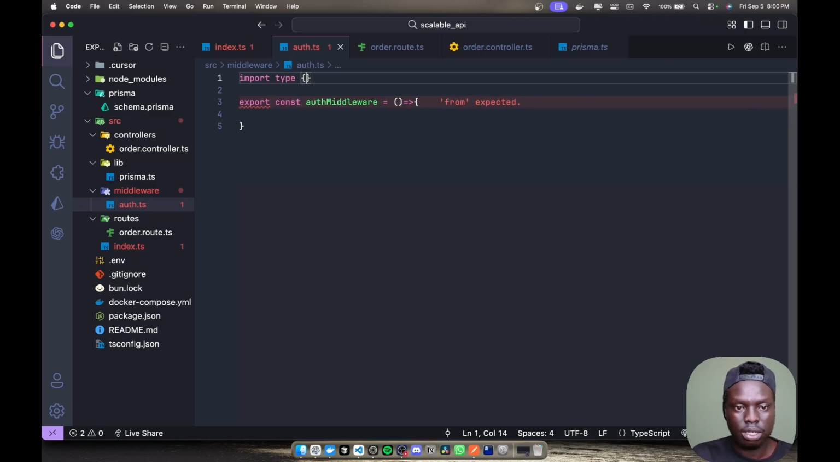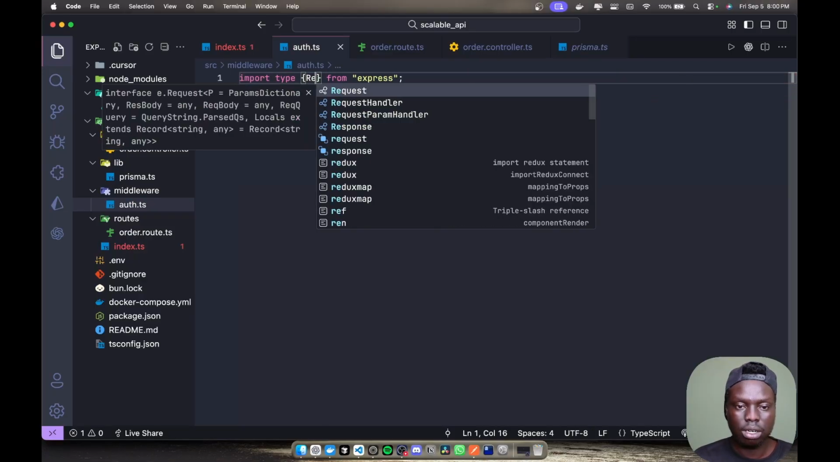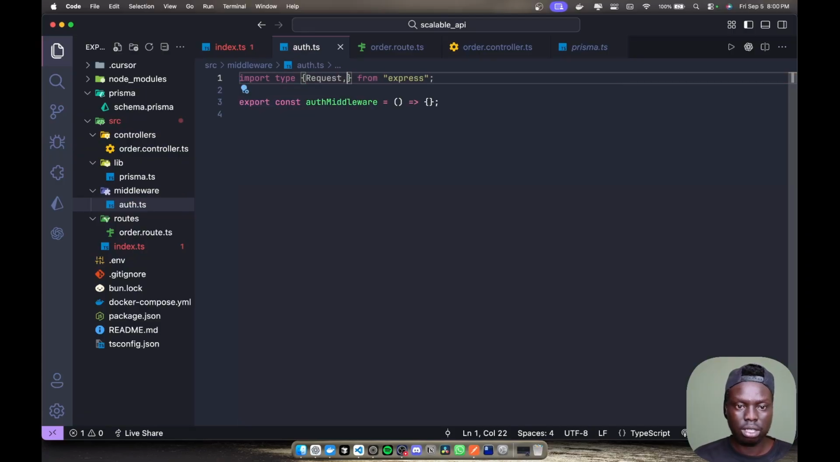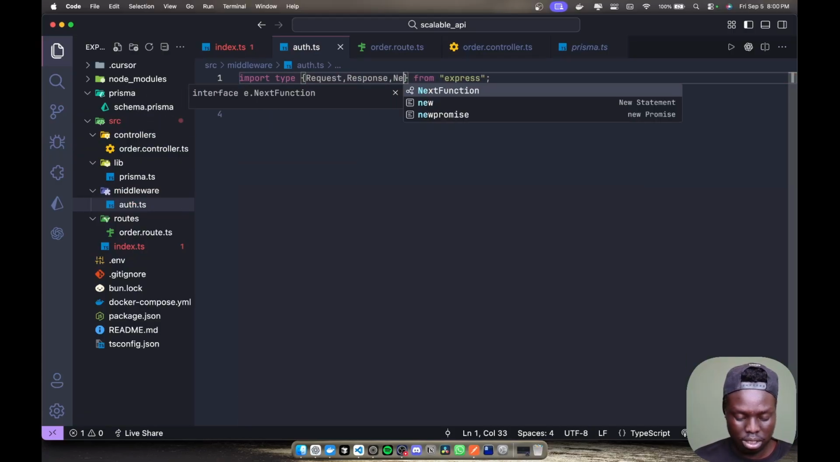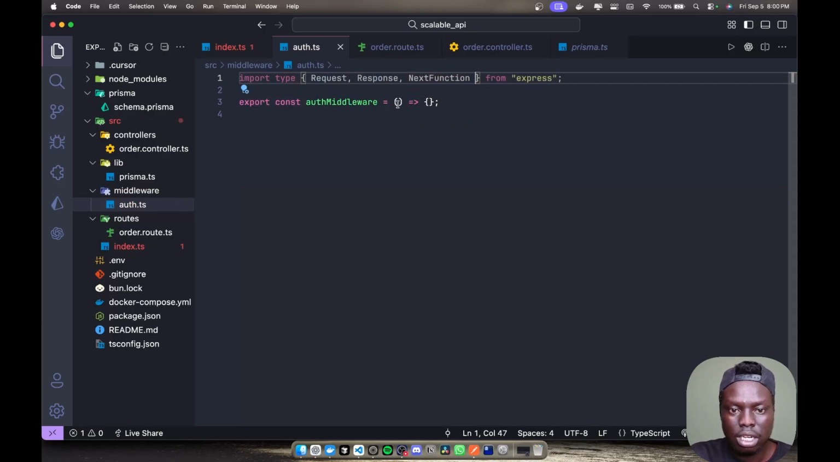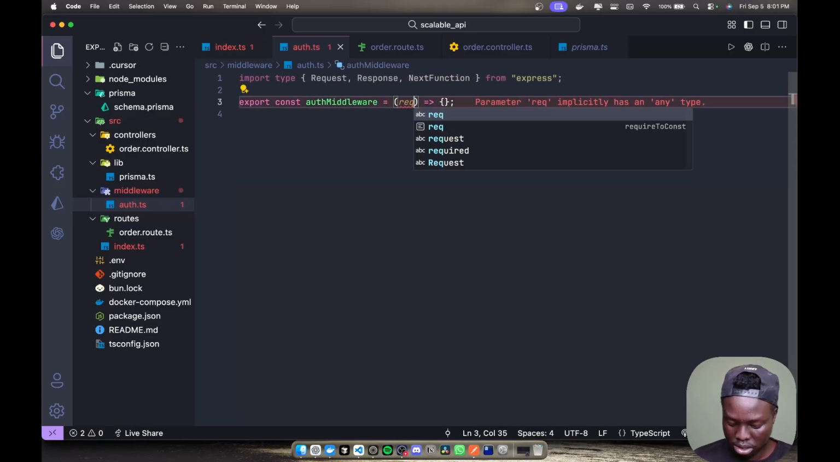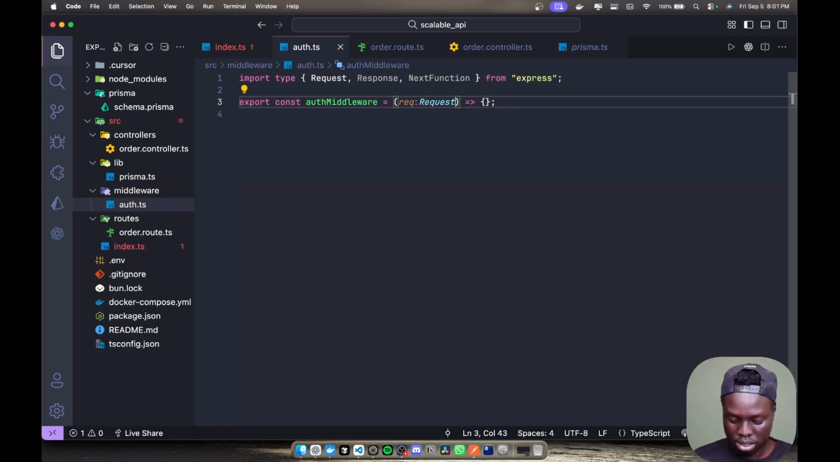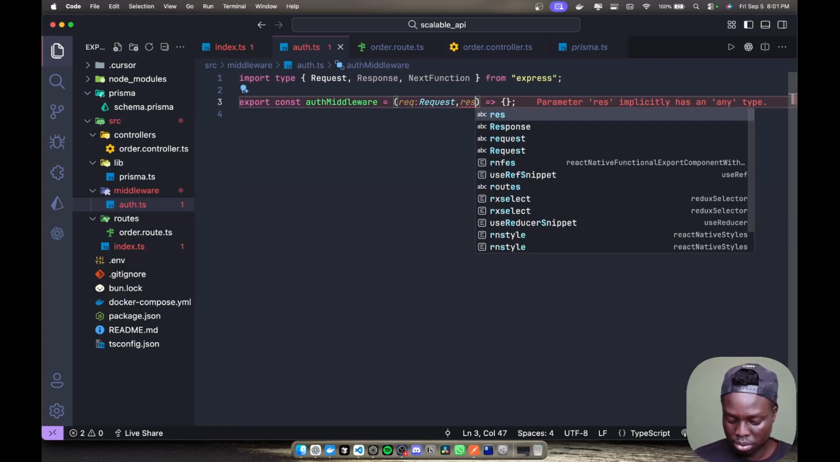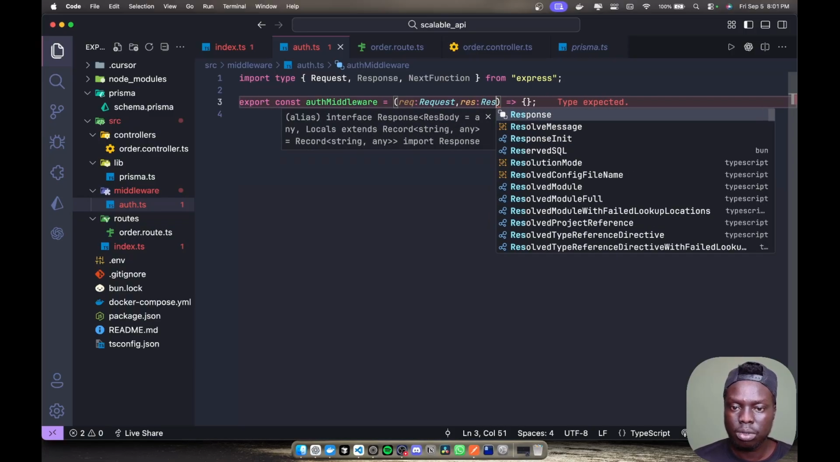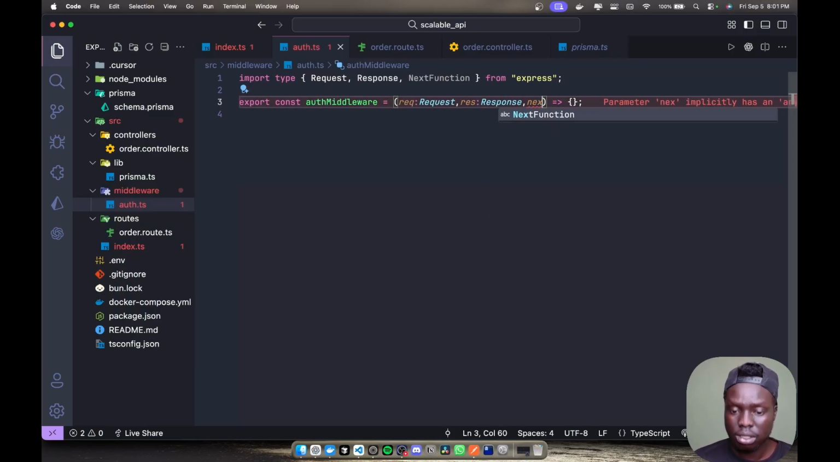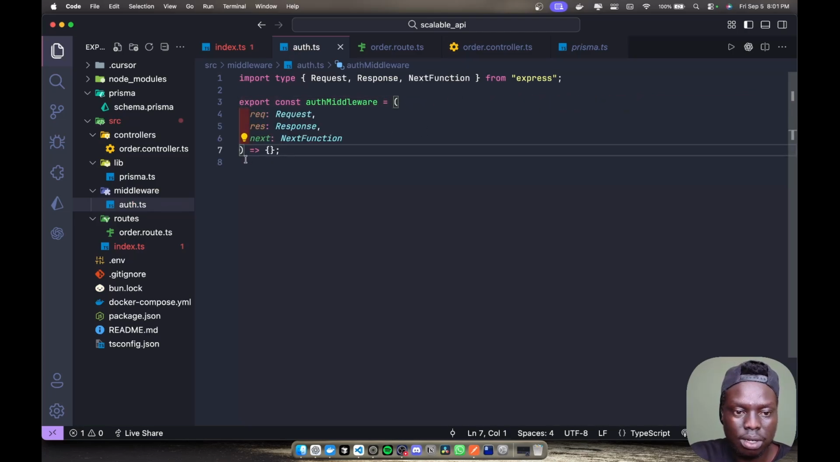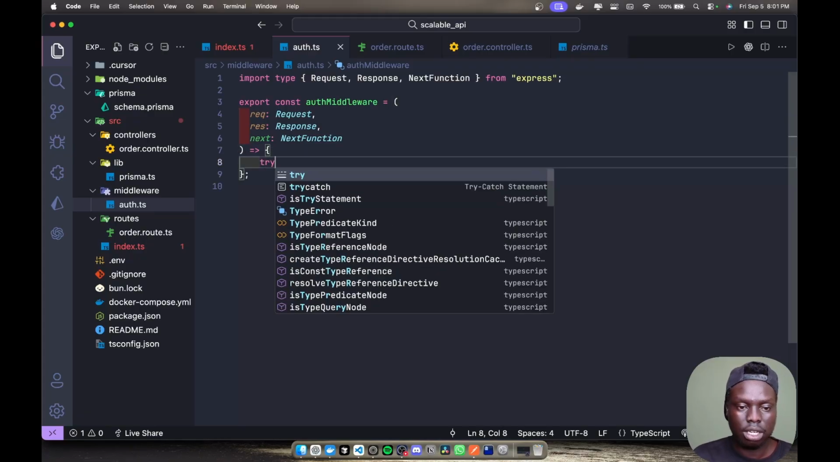We are taking this type from Express. Inside here you're taking the request, the response, and the next function. Then here you can have request, and the type will be Request, you can have response, and the type will be Response, and then you can have next, and the type will be NextFunction. Something like that. And then you can have your try catch.